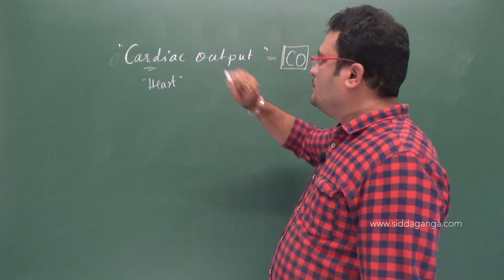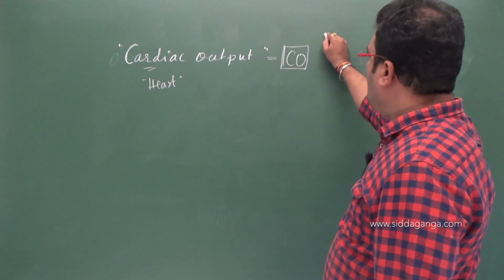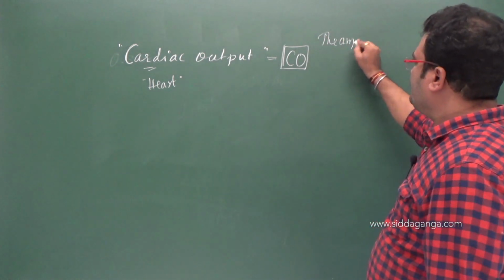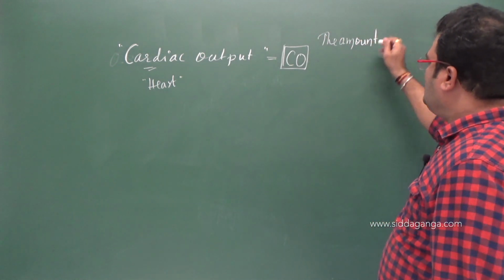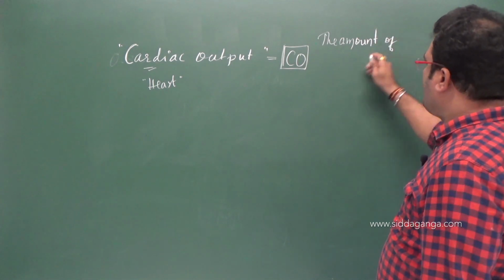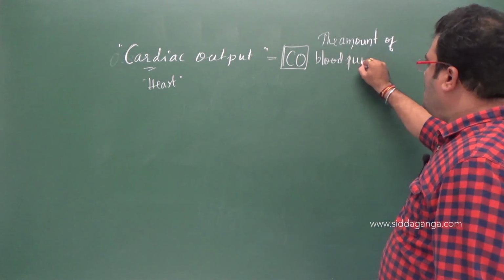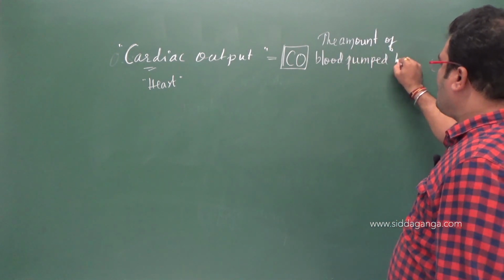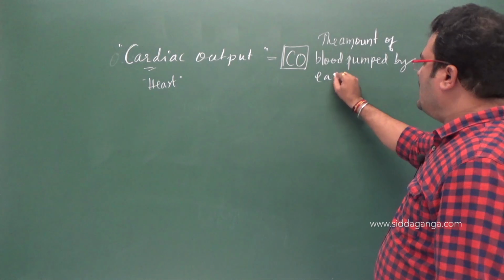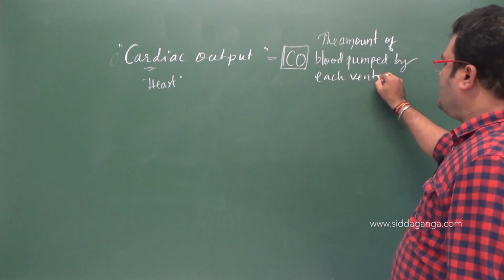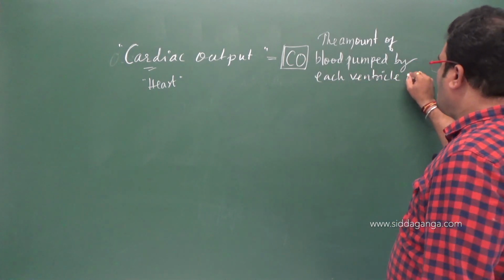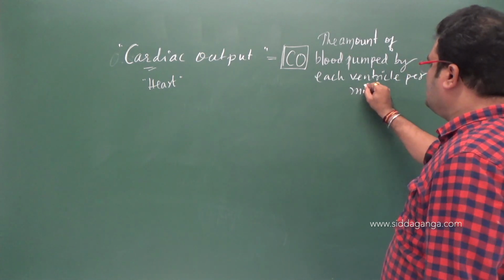Cardiac output is the amount of blood pumped by each ventricle per minute.